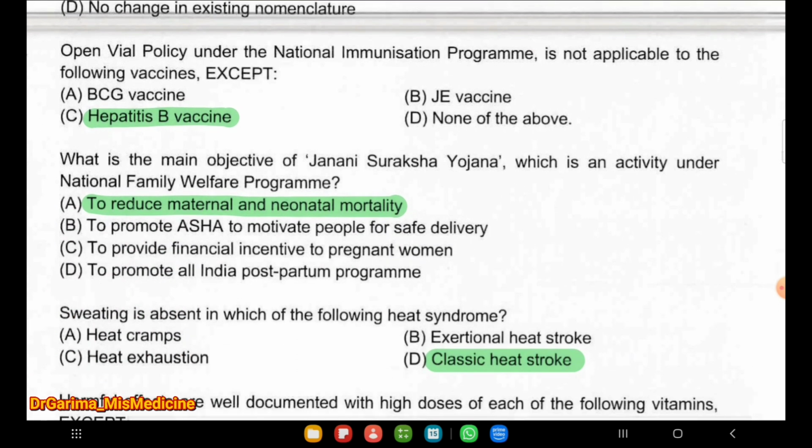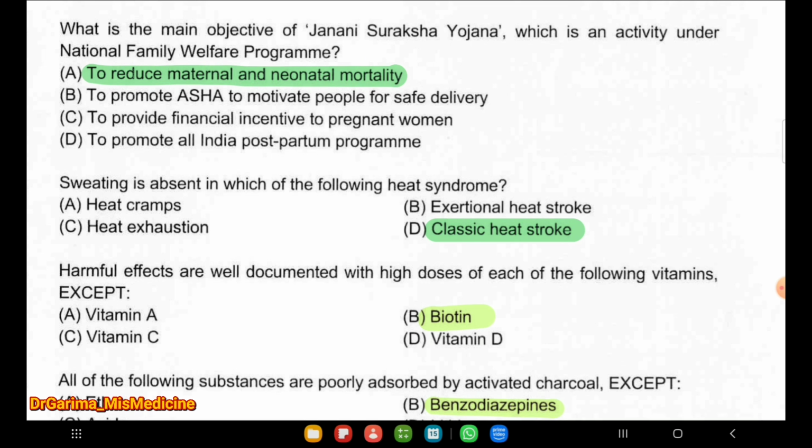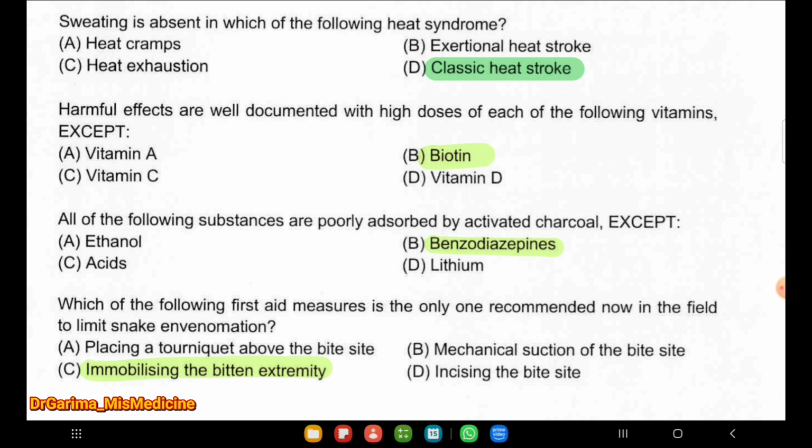And the next question, open vial policy under the National Immunization Program is not applicable to the following vaccines except hepatitis B vaccine. It's applicable only to the hepatitis B, but it's not applicable to the BCG vaccine, JE vaccine. Next question, what is the main objective of Janani Suraksha Yojana, which is an activity under National Family Welfare Program? To reduce maternal and neonatal mortality. Next question, sweating is absent in which of the following heat syndrome? Is the classic heat syndrome.